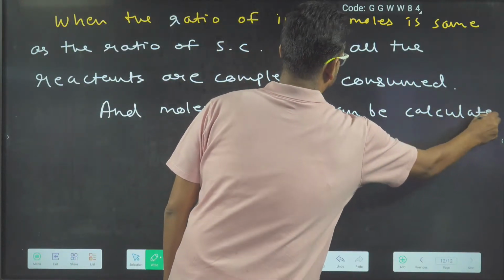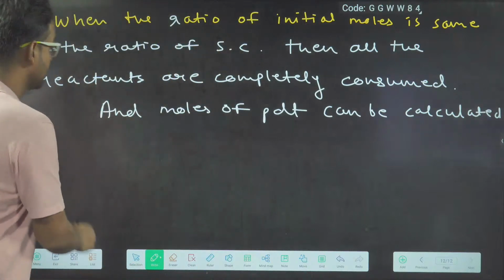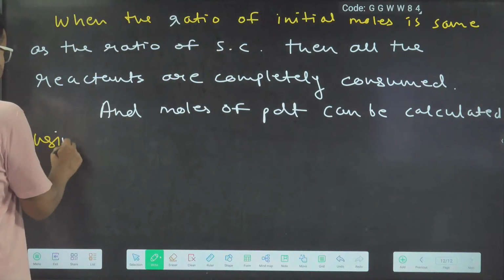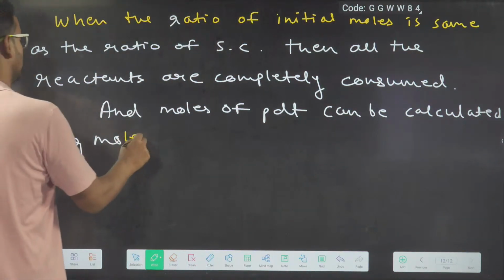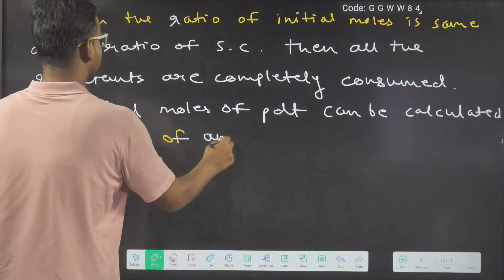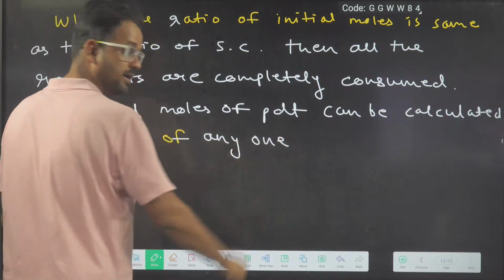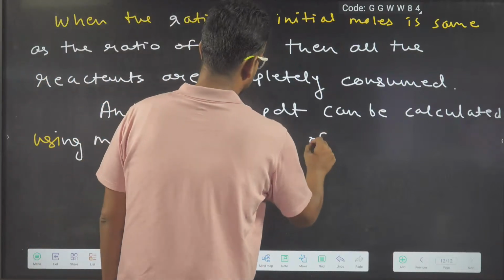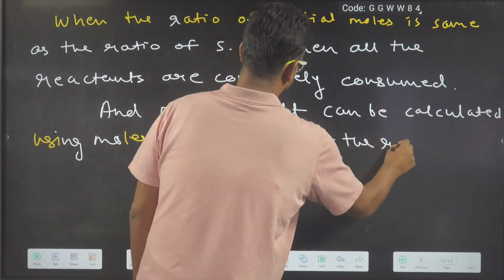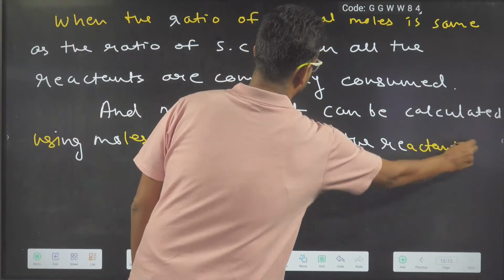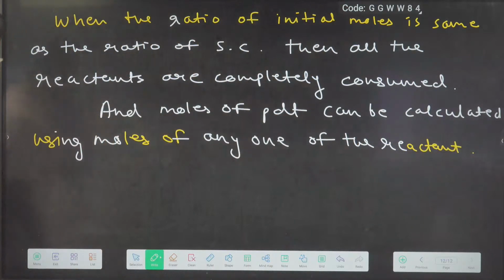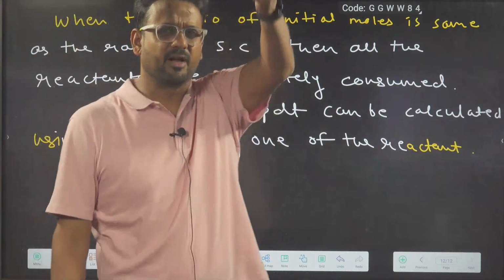Moles of product can be calculated using moles of any one of the reactants.